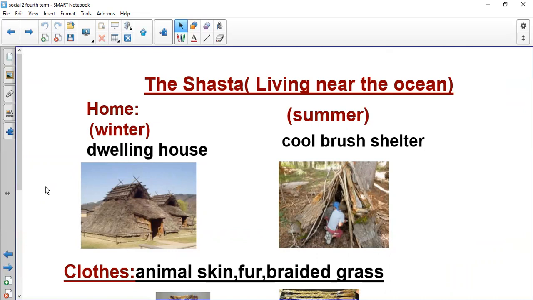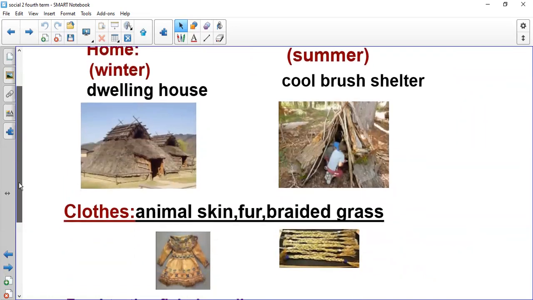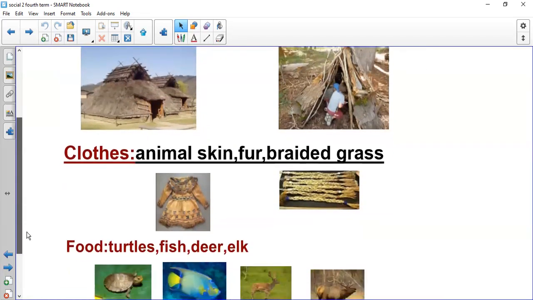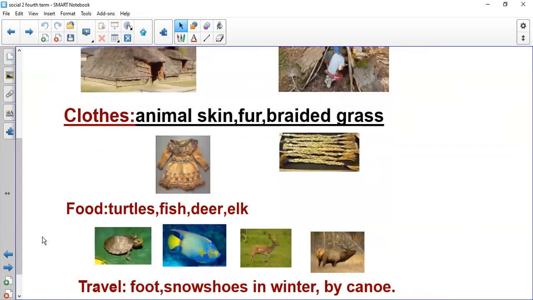How many homes did they have? They had two homes, one in winter, which we call a dwelling house, and the other in summer, which we call a cool brush shelter. So in winter, dwelling house, and in summer, cool brush shelter. What about their clothes, from animal skin, from plants? This is repeated in each group. In each group, they made their clothes from animal skin and plants. What about their food, or what did they eat? They ate turtles, fish, deer, and elk. This is the elk, if you don't know what an elk is.